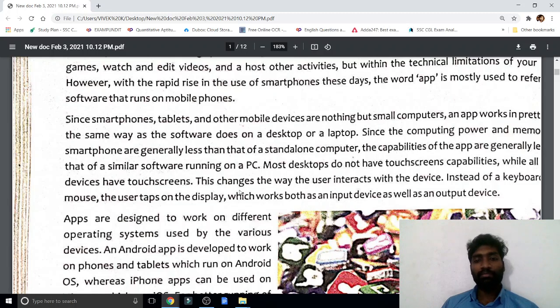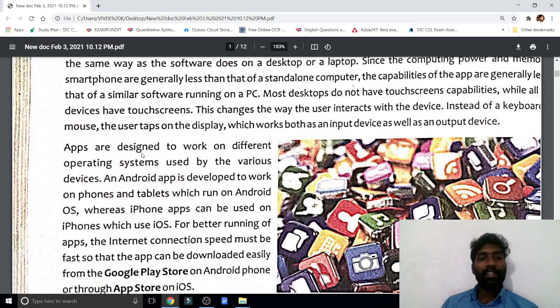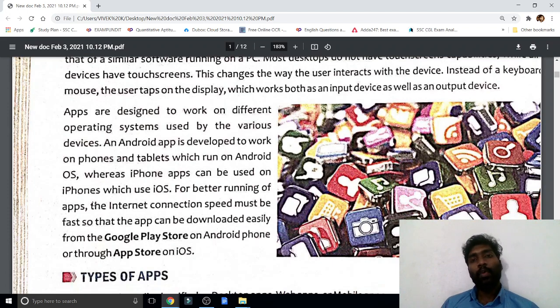Here in this whole chapter they have given only a general way, so you have to understand and write by your own. Apps are designed to work on different operating systems used by various devices. An Android app is developed to work on phone and tablet and runs on Android OS. Android is different and Apple is different.